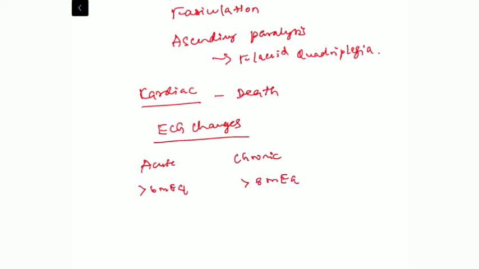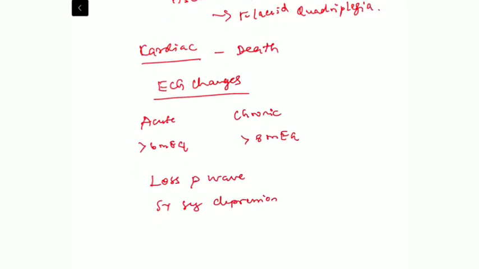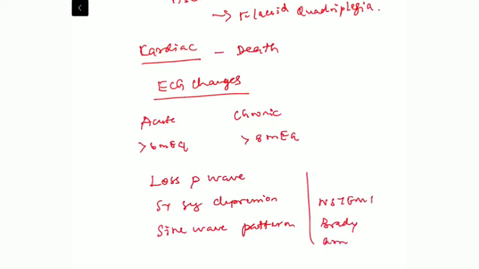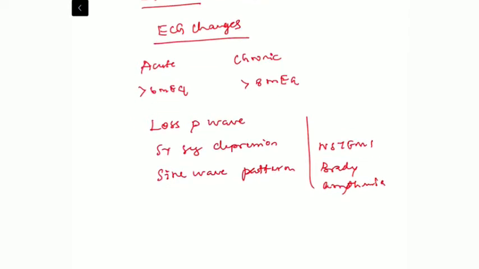So the common ECG changes are loss of P wave, ST segment depression, then finally sine wave pattern, and it mostly mimics NSTEMI, and bradyarrhythmias. So in any cardiac patient with various ECG presentations, always rule out the possibility of hyperkalemia. Hyperkalemia has to be corrected immediately to avoid cardiac-related death in any patient.